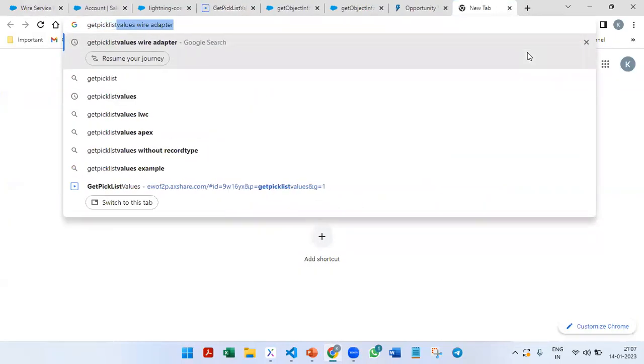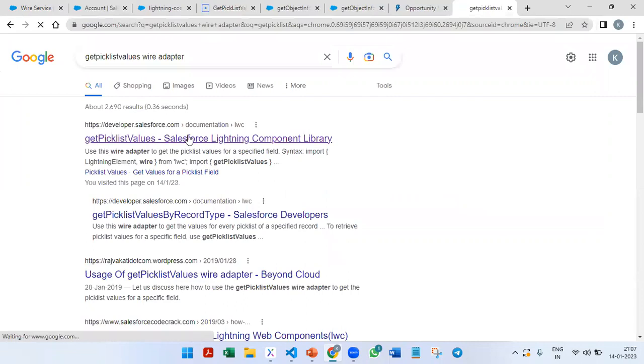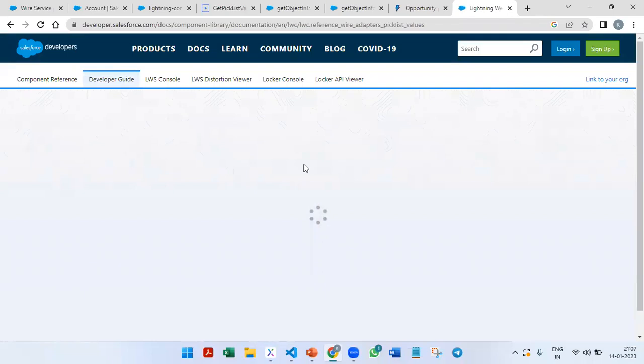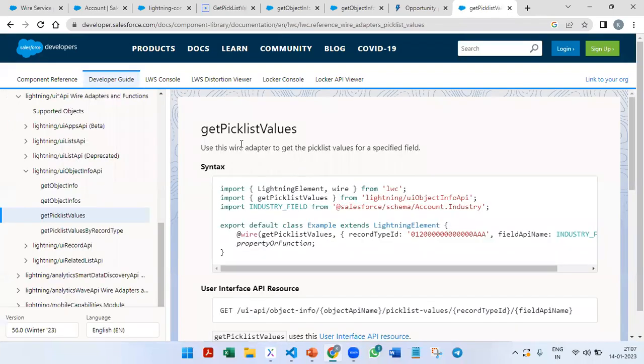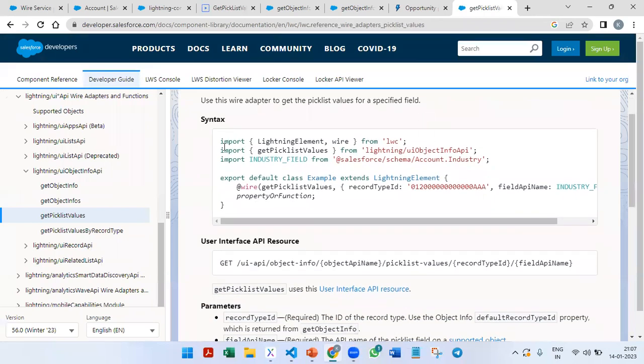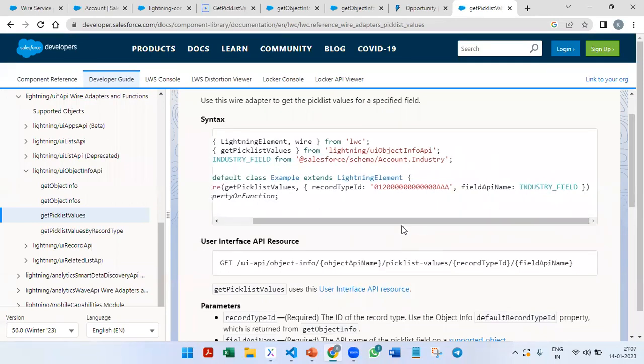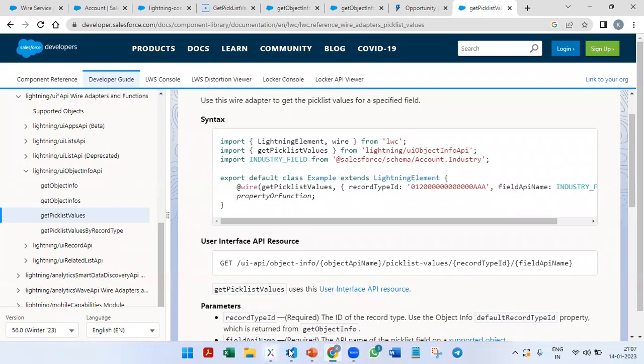So the adapter name is getPicklistValues. First, we will go through the syntax. getPicklistValues: use this wire adapter to get the picklist values for a specified field. Import LightningElement, wire. Import getPicklistValues from lightning/uiObjectInfoApi. Import INDUSTRY_FIELD from @salesforce/schema/Account.Industry. Then with the @wire getPicklistValues, the record type ID we need to pass, and then the field API name we need to pass. Okay.